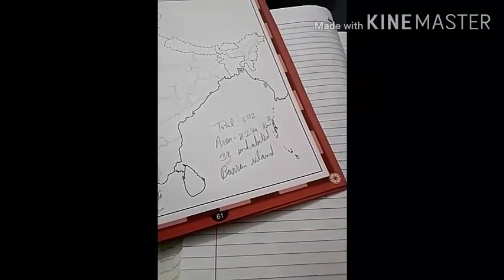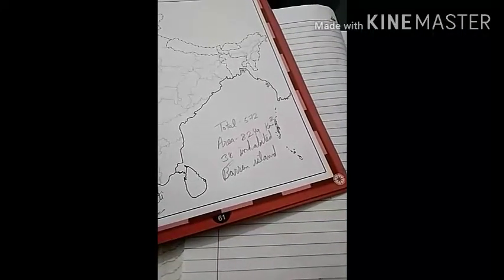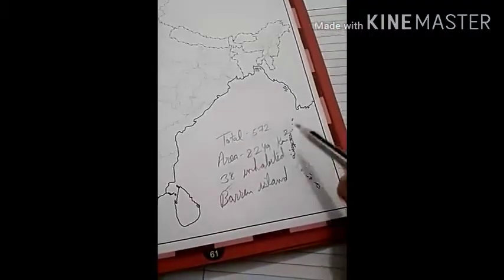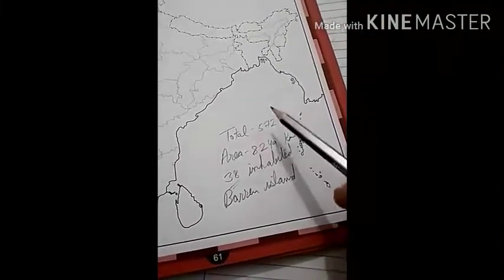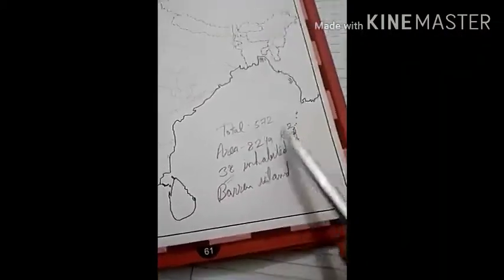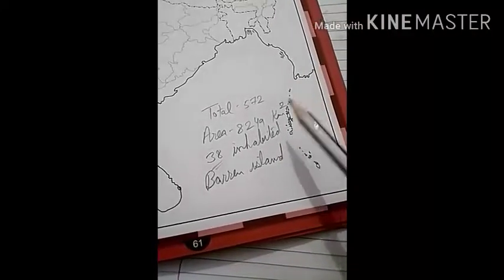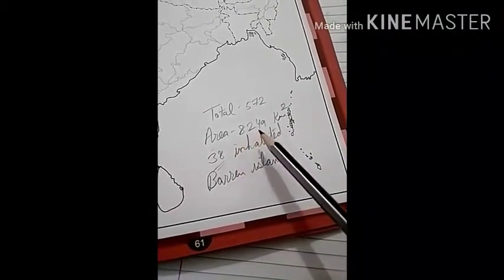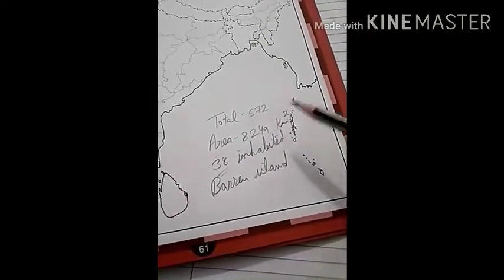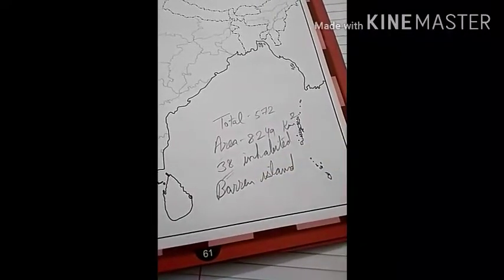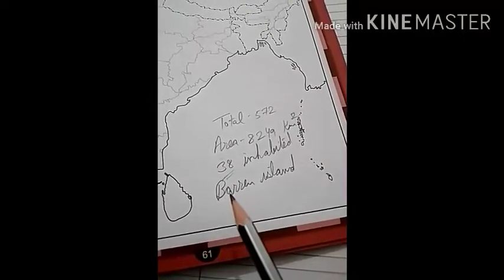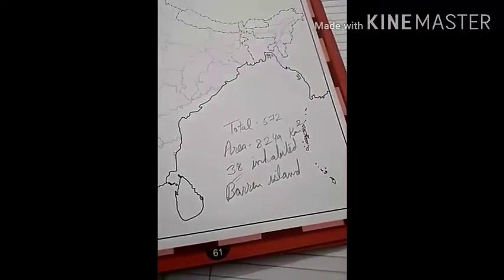These islands lie close to the equator and experience an equatorial climate and have thick forest cover. Andaman and Nicobar Islands lie in the Bay of Bengal. This water body is the Bay of Bengal. They are a total of 572 and scattered over an area of 8,249 square kilometers. Out of 572, only 38 are inhabited. And India's only active volcano is found on Barren Island.